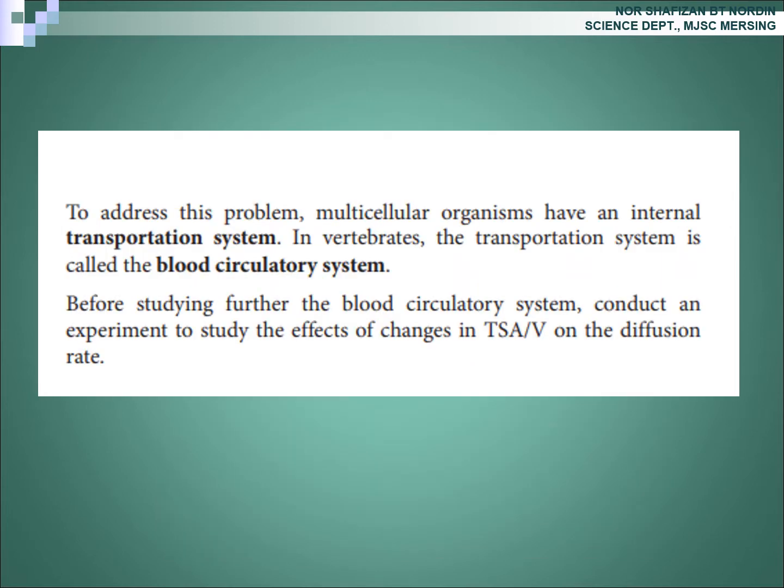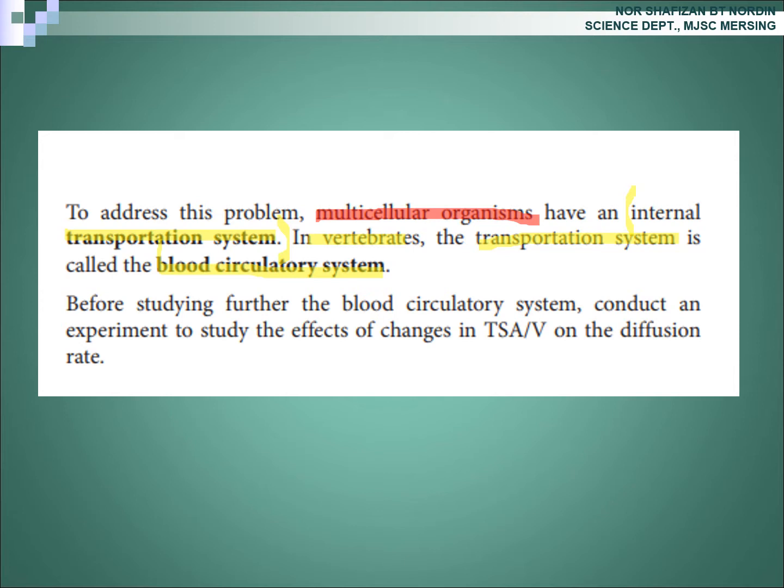Okay, to address this problem, multicellular organism have an internal transportation system. They need to have an internal transportation system to get all essential substances and to expel waste, right? In vertebrates, the transportation system is called blood circulatory system. Okay? Blood circulatory system.